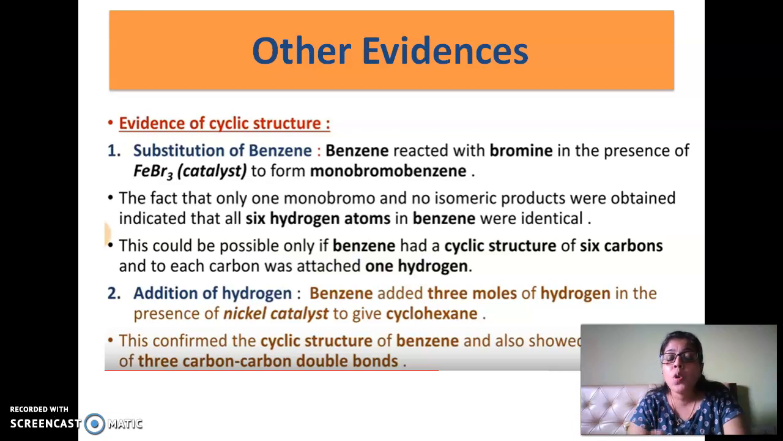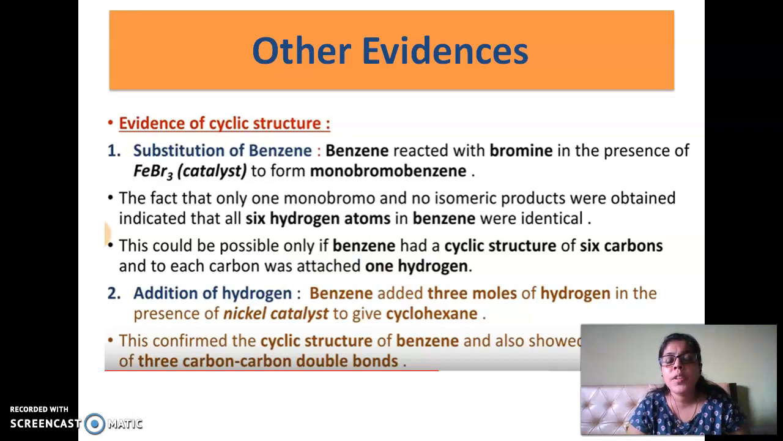However, because all the carbons and all the hydrogens are identical in benzene, if I go for a substitution reaction with bromine in the presence of FeBr3, I get bromobenzene, which is monobromobenzene, because all carbons are same. I cannot have this is 1, this is 2, this is 3, because all are same, and this reinforces that benzene has a cyclic structure with 6 carbons arranged in the form of a ring.